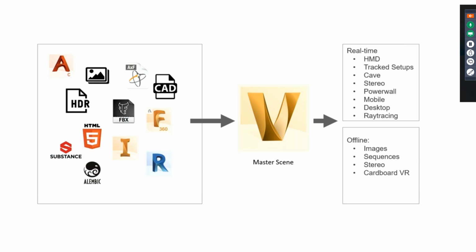You can create web applications, maybe images or web applications. You can use that content for cardboard VR, or you can also use that content for virtual reality. So one data set which you prepare inside VRED can have multiple applications based on your requirement or the type of work that you do.